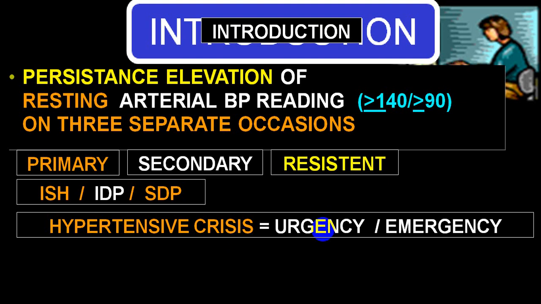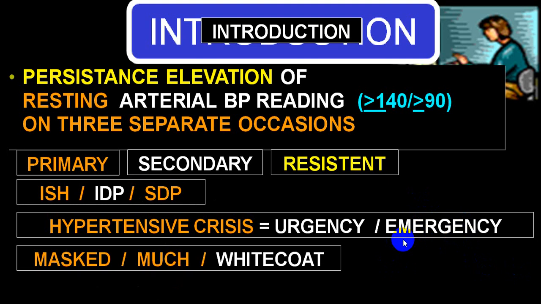Then we call that urgency. And if a person has active, persistent, progressive terminal organ damage, and what are the terminal organs? Heart, brain, kidney. If these organs are showing any symptoms and signs of damage, it is called emergency. The blood pressure remains the same, systolic more than 180, diastolic more than 120.